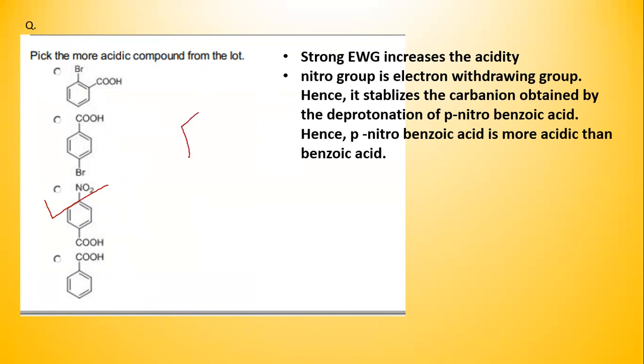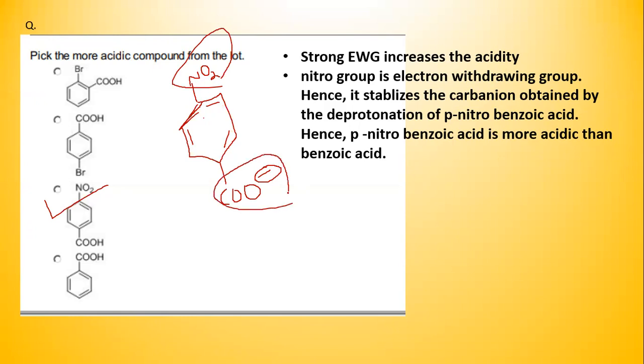So to understand acidity and basicity concept, you need to talk about the conjugate base of the acid. So what is conjugate base? Conjugate base means after losing the H plus, what is formed? So after losing H plus, what will be formed here? It will be forming a COO minus. And this negative charge, if it is stabilized, in such cases, larger the stability of the conjugate base, more acidic the compound will be. So being an electron withdrawing group, nitro group can stabilize the conjugate base formed here, thereby making p-nitrobenzoic acid more acidic than the other compounds given here.